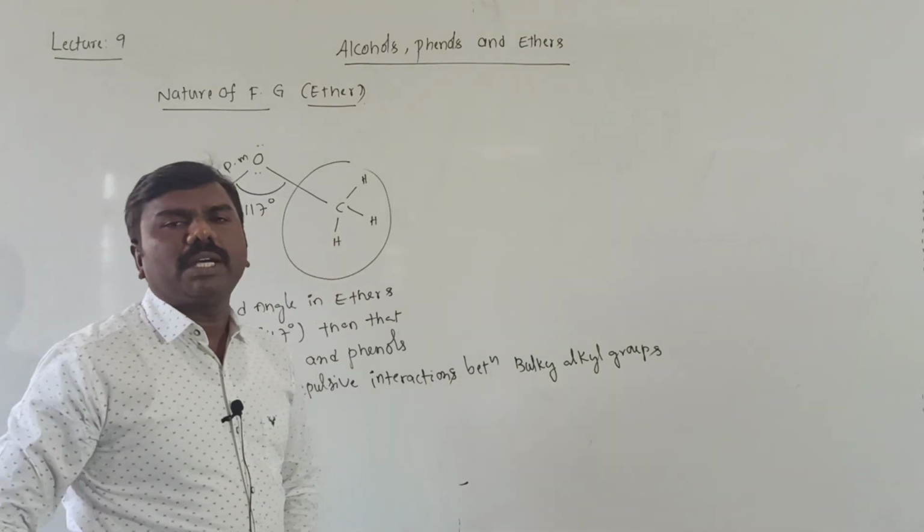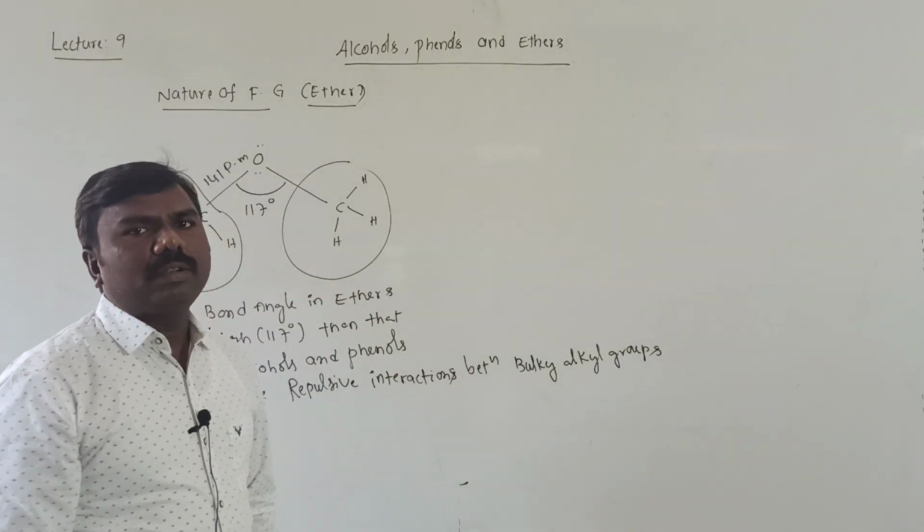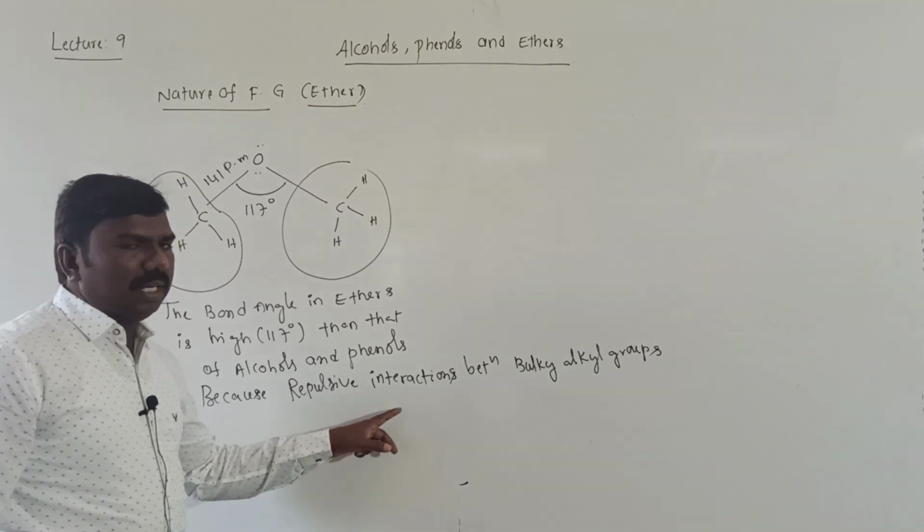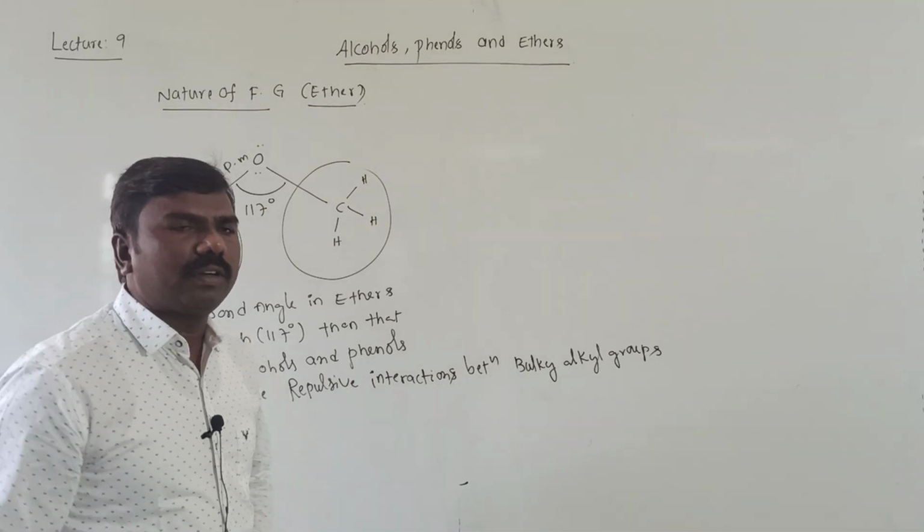Due to repulsive interaction between bulky alkyl groups, the bond angle increases when compared with alcohols and phenols.